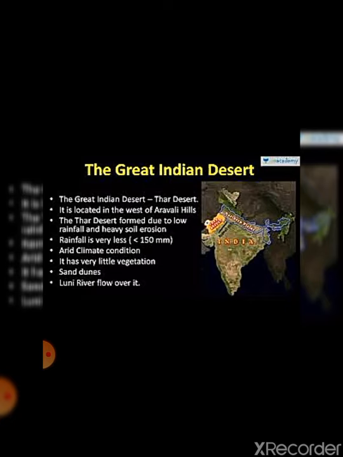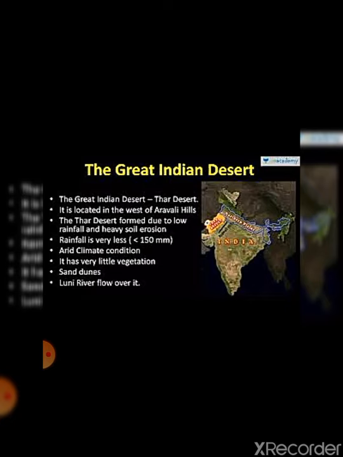Now in terms of climate, this particular region has an arid climate. What kind of climate? Arid climate and very little vegetation. It's obvious, when the climate is arid, rainfall is low, and the climate is not suitable, so the vegetation cover is low.